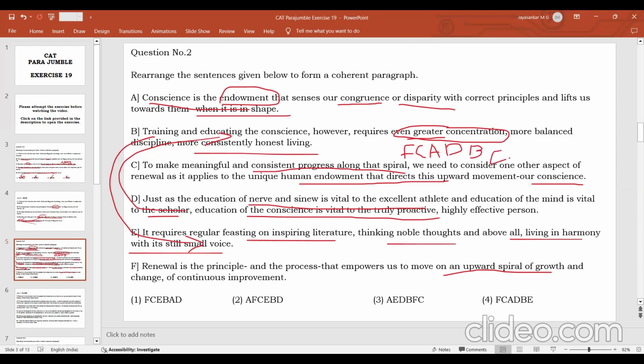So FCADBE is a very clear answer here. First, we form the sentence pair FC. That will help us to understand that A should be the next one, and then DB. So FCADBE will be the clear and correct answer. Once you have FC, you cannot remove anything. But once you have FCA, FCA itself is enough for you, because if you are confident about FCA, all other things are removed. So FCA is the only one. Then you make this DBE, and the answer becomes very clear.